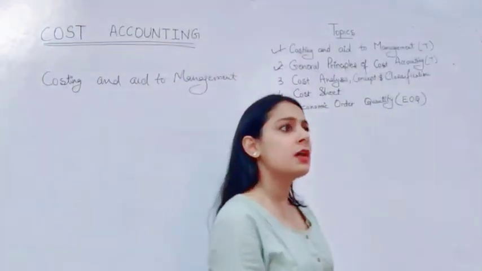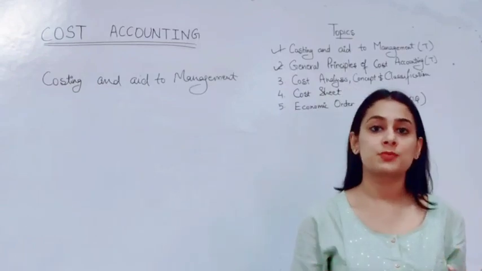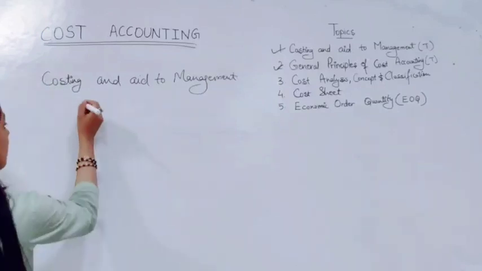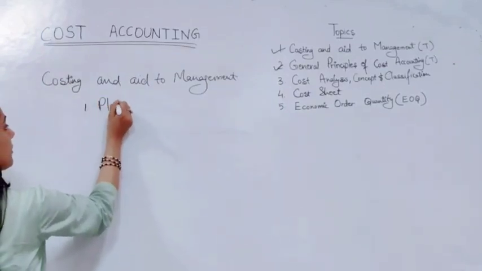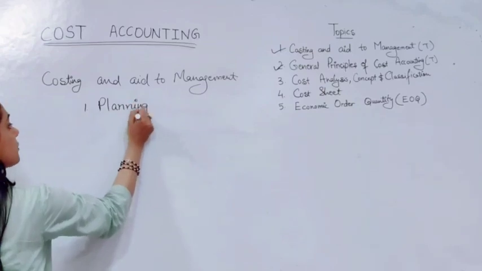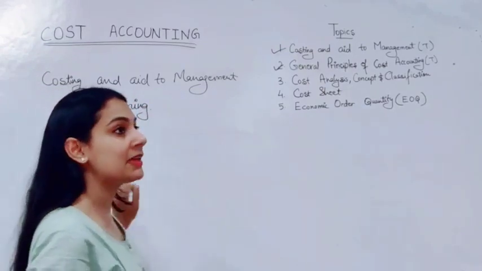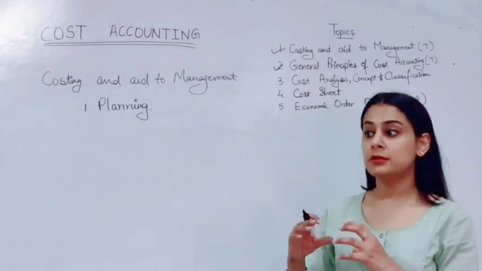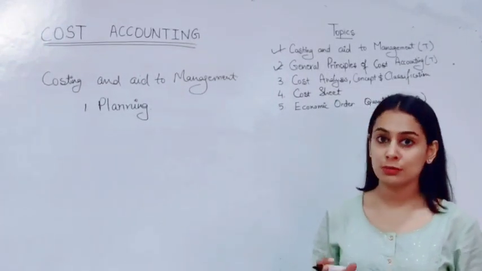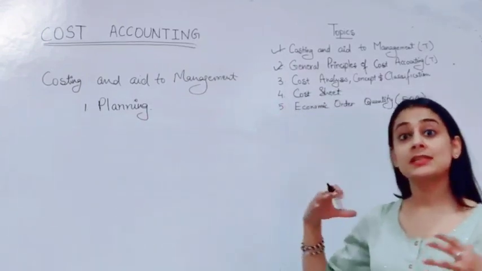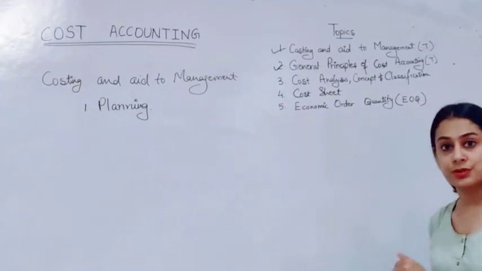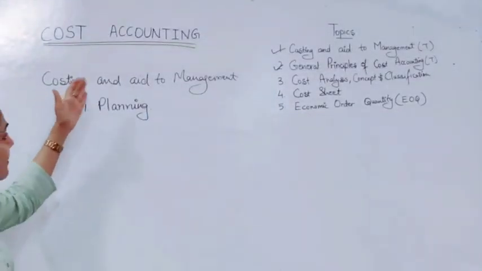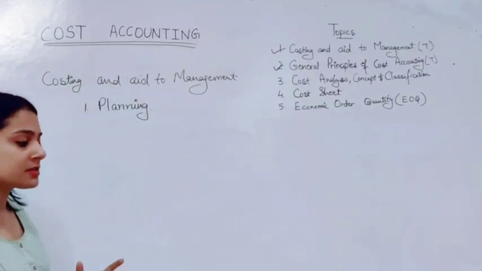See, there are very basic functions of management which the management performs on a daily basis. There are 3 major functions, number 1 is planning. So this is a function of management. By planning we mean deciding in advance what to do, how to do, and the job is done by whom and all those things. So planning is basically deciding in advance for future, being prepared for future. So how does costing help the management in deciding in advance? It helps